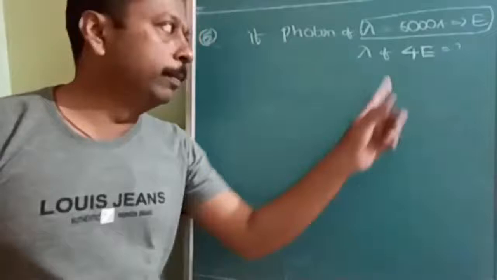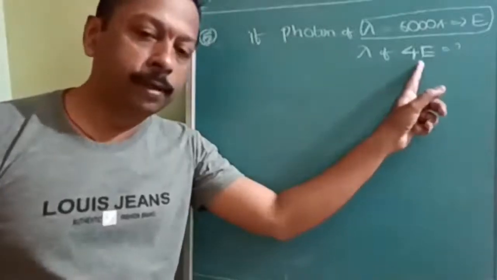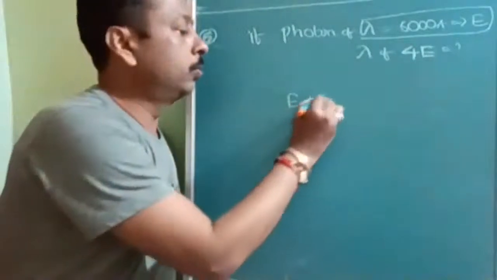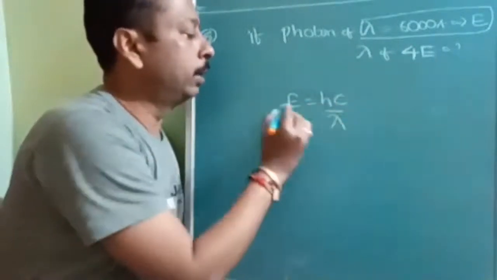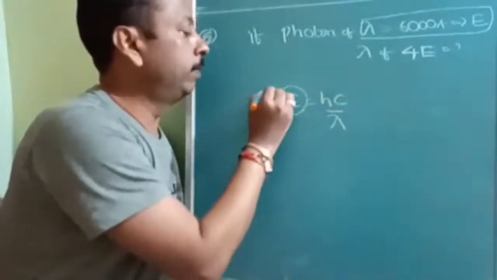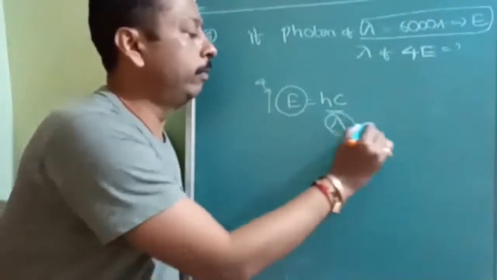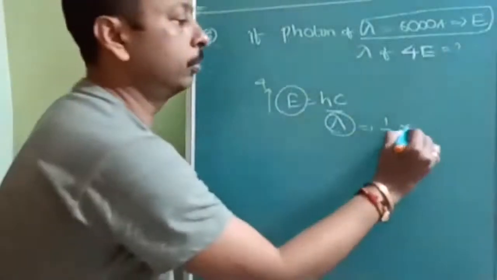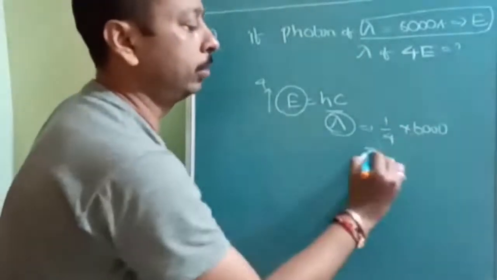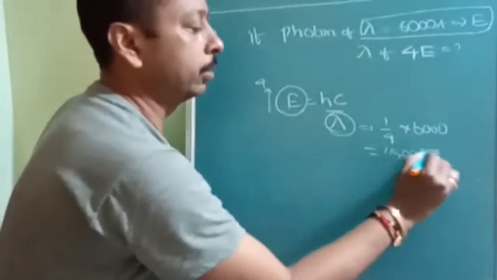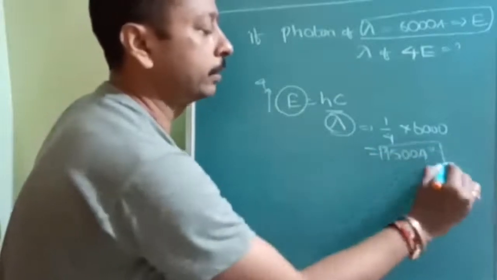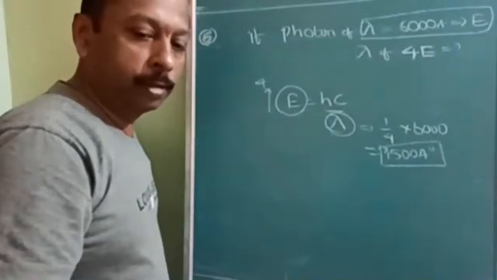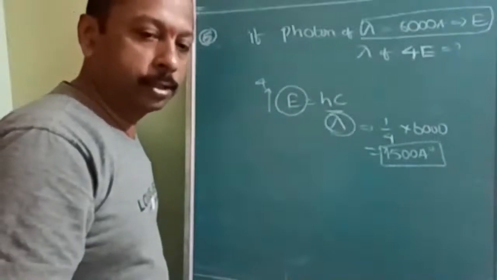Simply, wavelength and energy are inversely proportional. See how it is: E is equal to hc upon lambda. So if energy is multiplied by 4 times, then wavelength will be divided by 4. So 1/4 of 6000 is equal to 1500 angstrom. That is how to solve it in the fastest manner. Is it understood? Don't use any formulas, just use the direct relationship.